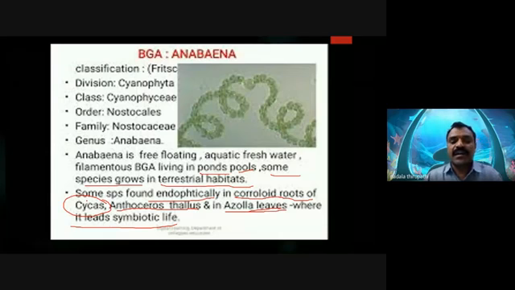So these are symbiotic associations with different levels of plants like Anthoceros, Azolla, and Cycas coralloid roots.